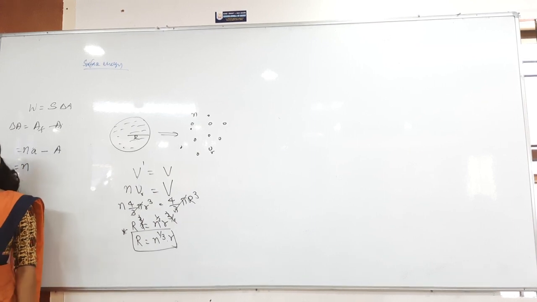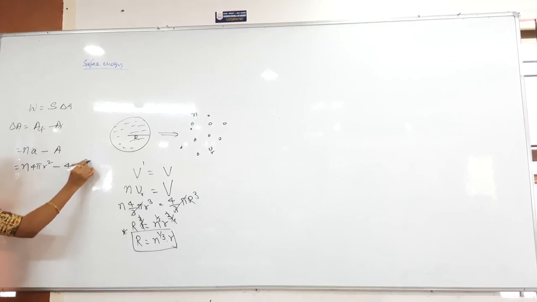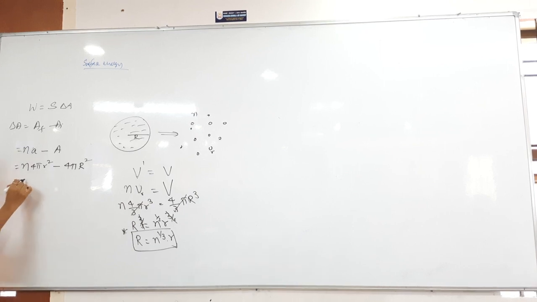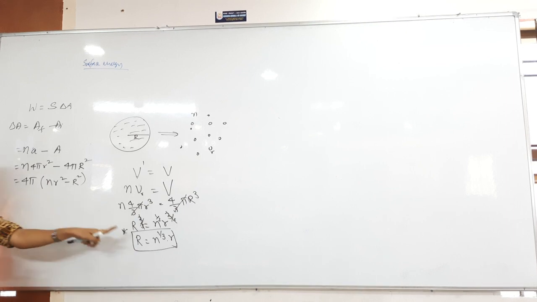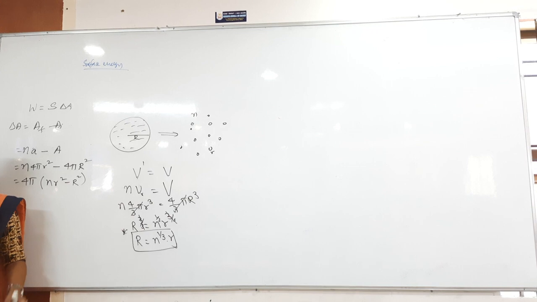Area of each droplet is how much here? Droplet, again spherical shape only, 4 pi r square. So 4 pi into small r square minus capital A, nothing but 4 pi into capital R square. Now here I can take 4 pi common. Then what is remaining for us? N r square minus capital R square. Now in the place of capital R square what can I write? N power 1 by 3 into small r. Either you can convert the entire equation into small r, otherwise the entire equation into capital R. In general, they will always give the capital R value only. They will not give the small r value.